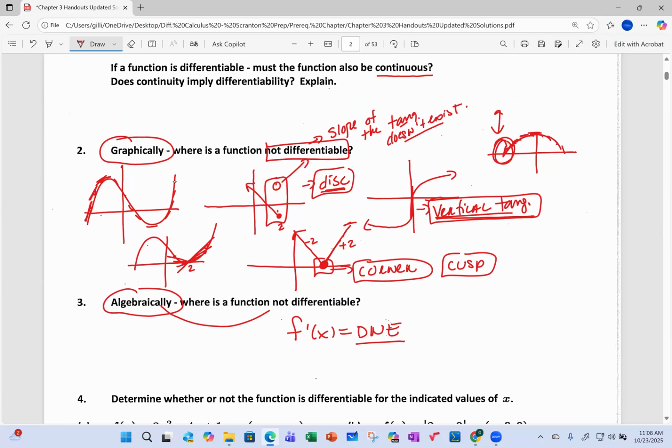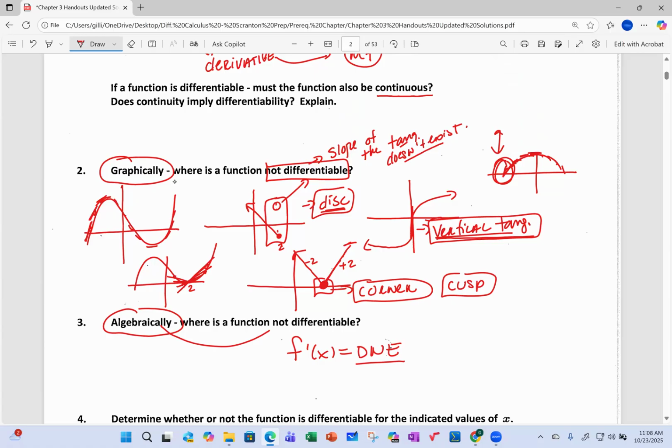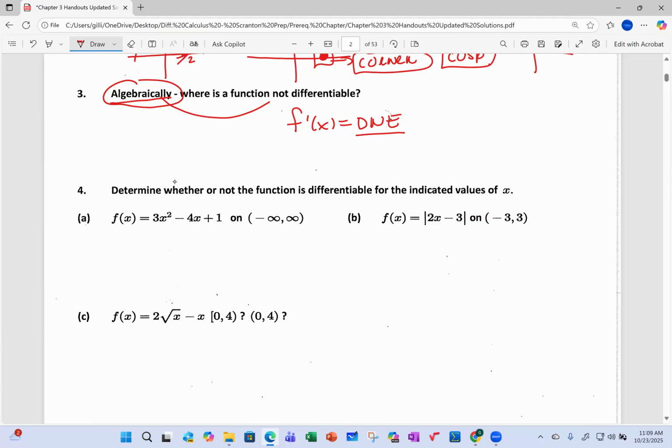So again, we're talking about this topic of differentiability, both graphically and algebraically. Graphically, there are 3 locations: a point of discontinuity, a vertical tangent, and a corner or a cusp. Something like this right here, that's a point of non-differentiability because the slopes of the tangents from the two sides don't become one value. Let's take a look at a few problems.